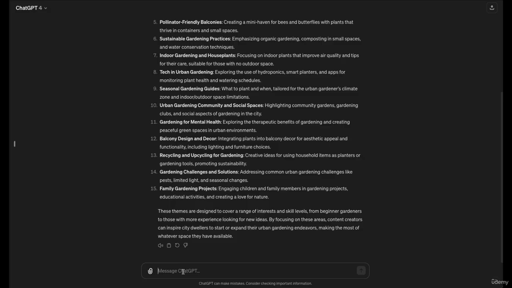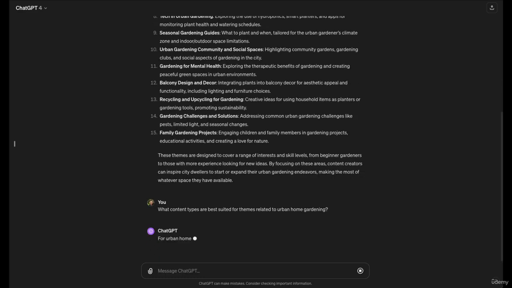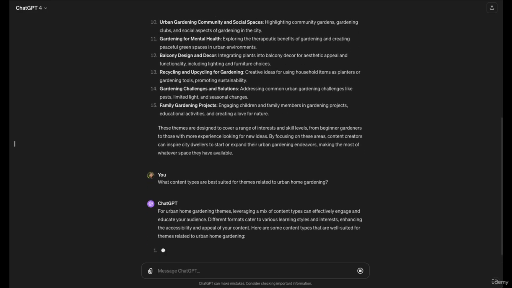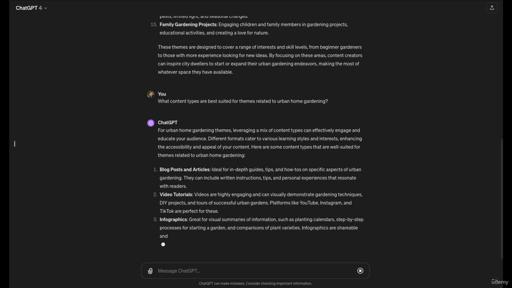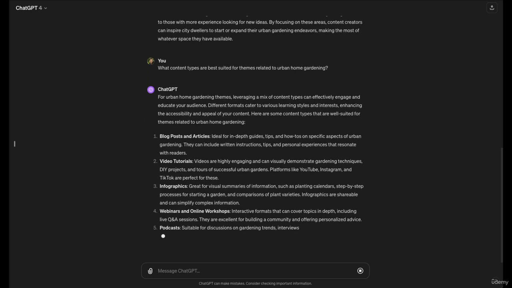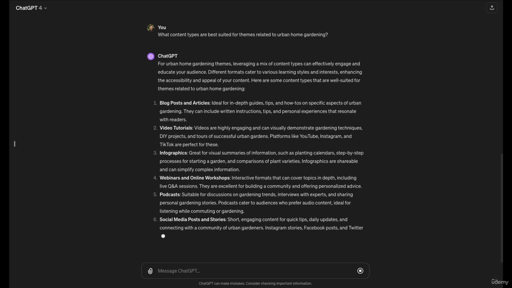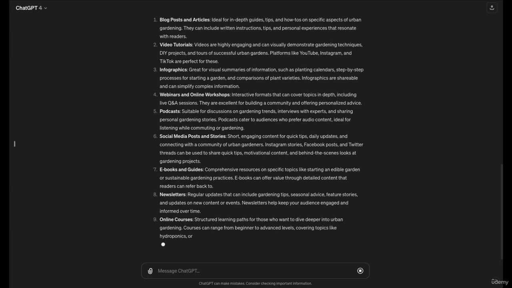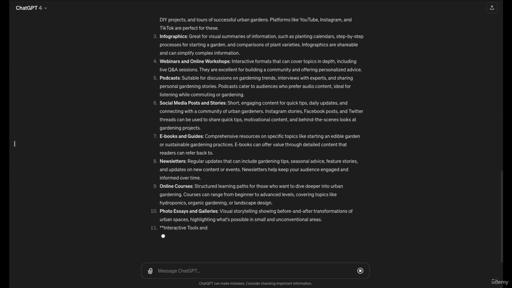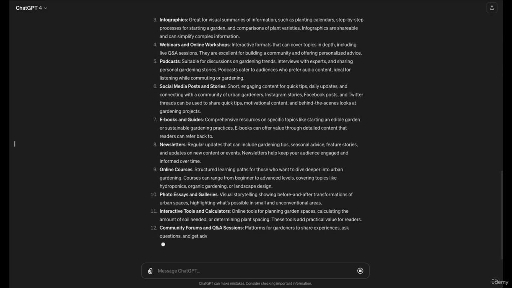Let's consult ChatGPT. I'm typing what content types are best suited for themes related to urban home gardening. Okay, we can see that ChatGPT suggests a mix that includes how-to guides for practical tasks, blog posts for deeper exploration of topics, and videos for step-by-step processes.